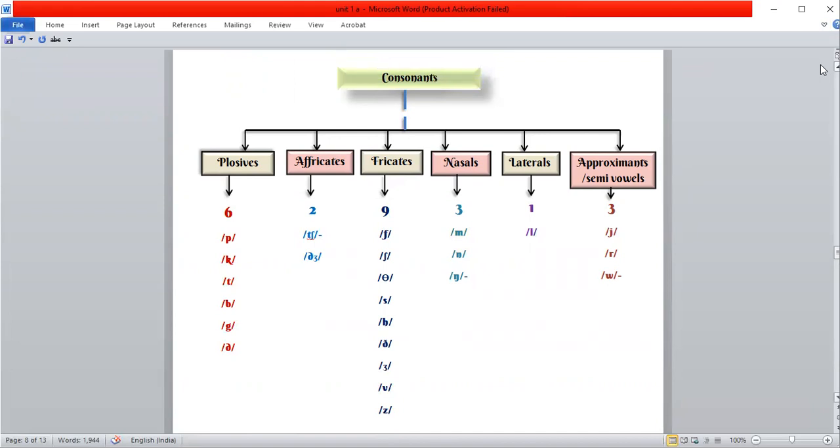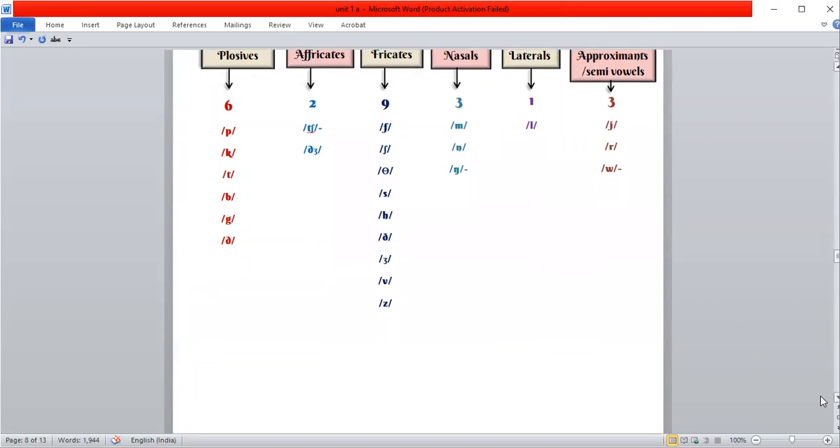In the model question paper, they have given the classification of consonant sounds in short answer and long answer questions. Okay, let us see the next one.